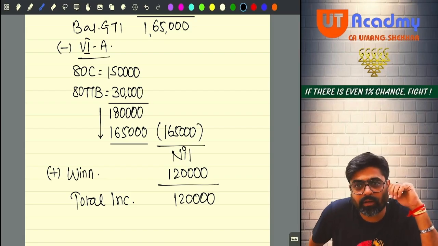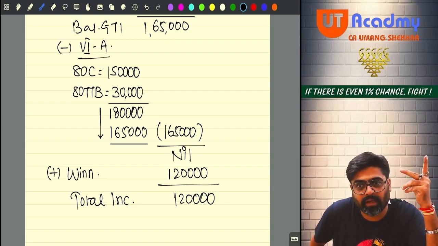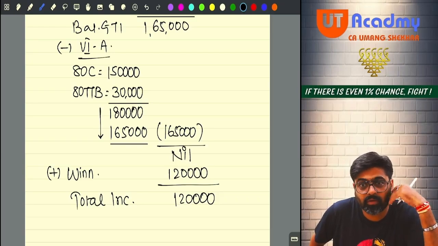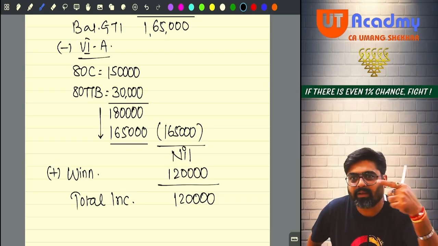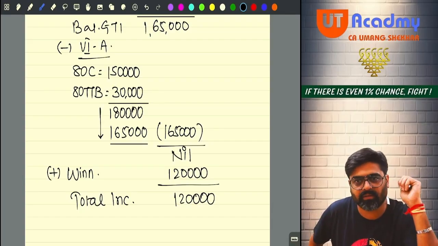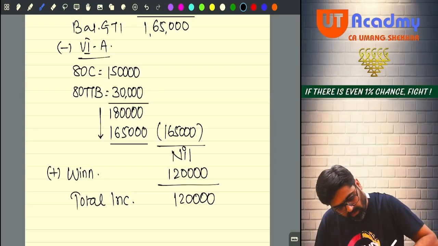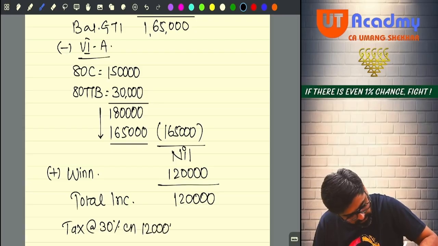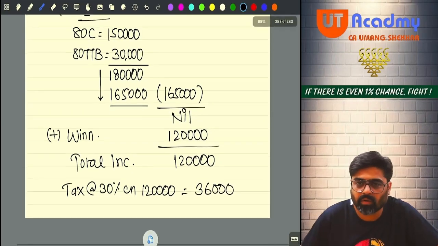Balance total income is not there, meaning the basic exemption limit is entirely unexploited. Unabsorbed basic exemption limit of 2,50,000 is there, but I cannot adjust it from my winnings. On my winnings entirely I have to pay 30% tax. If I calculate the tax at the rate of 30% on winnings income of 1,20,000, that will be 36,000. Yes or no?